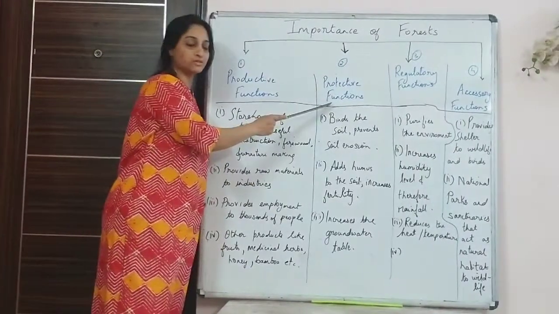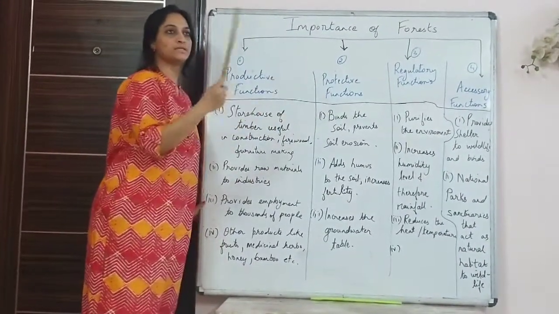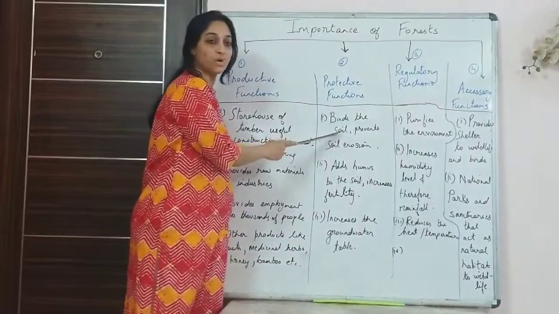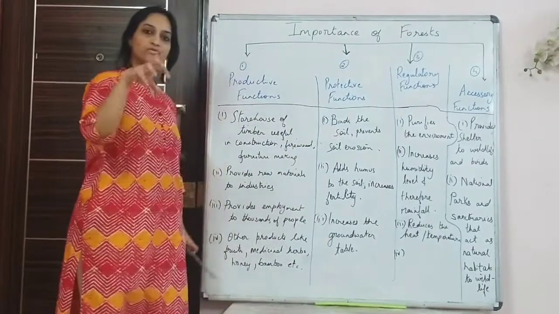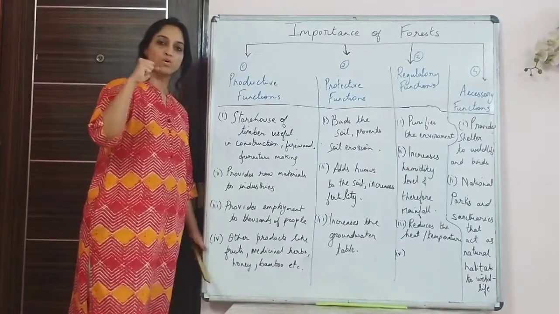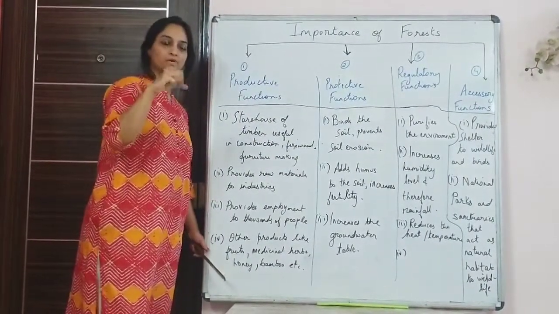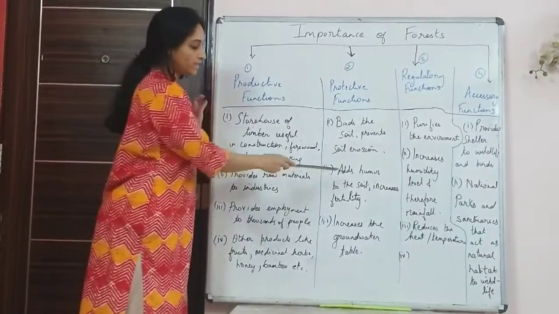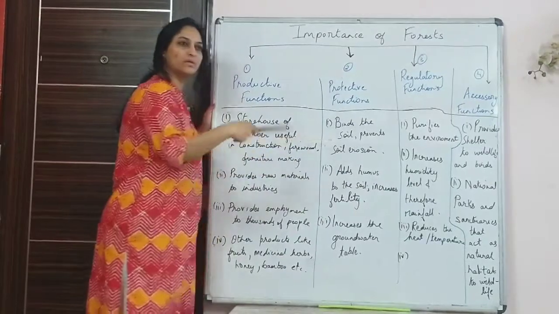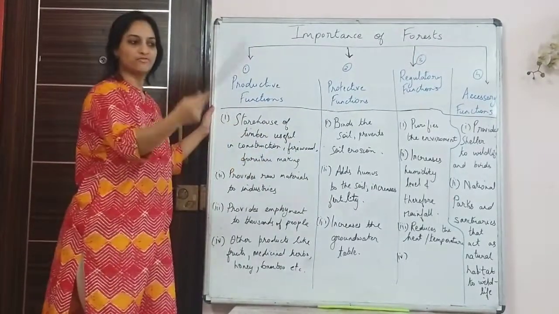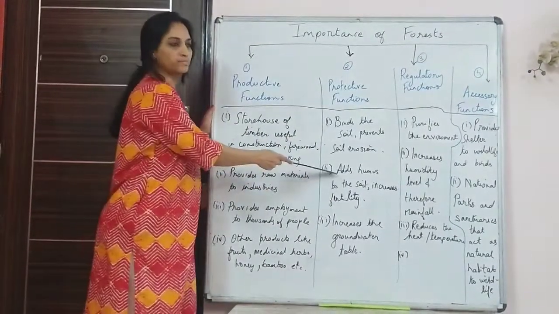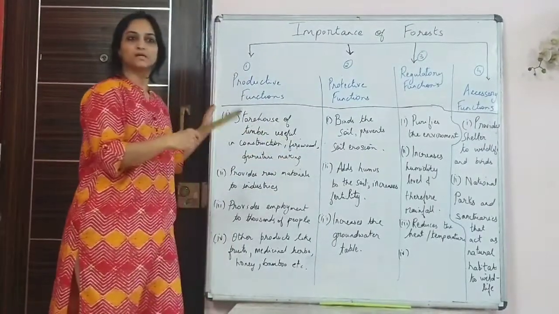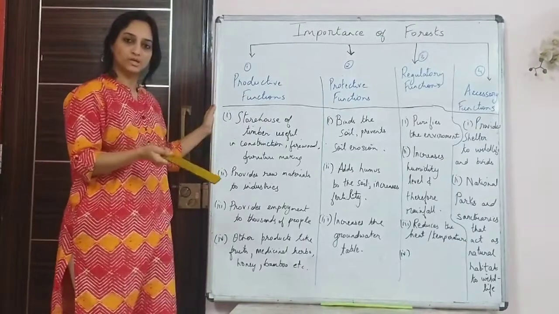Next are protective functions. Protective functions means how it helps the environment. For example, it prevents soil erosion, because the roots of these trees hold the soil. They act as an anchor and bind the soil, so they check soil erosion. Also, when the trees wither and die and fall on the ground, after a certain period they get decomposed and form humus. Humus, as we learned in soil, improves the fertility of the soil.